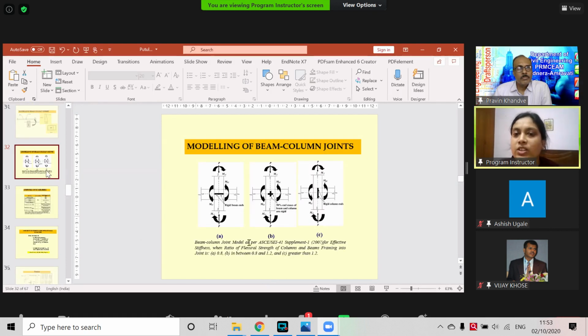So we can actually very easily consider the rigidity of the beam and column. Calculating this, as I said, it is between 0.8 and 1.2. If it is greater than 1.2, then the column is rigid, beam is flexible, and by this, actually, modeling.